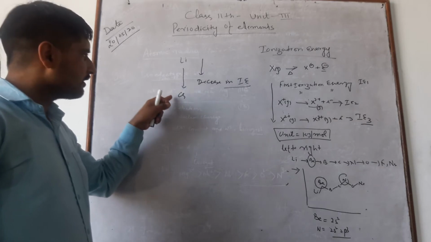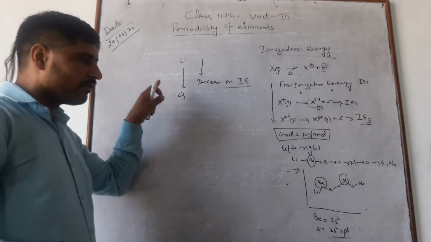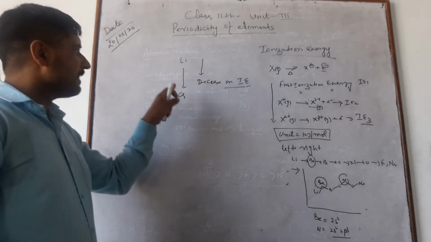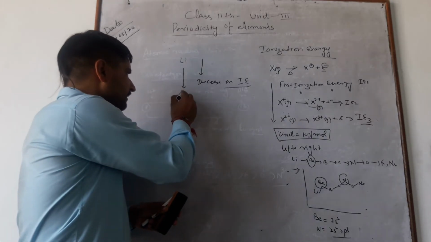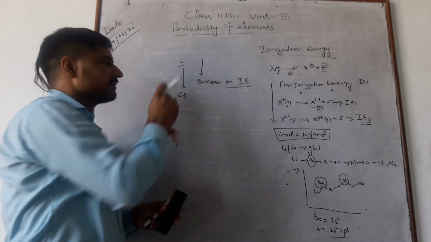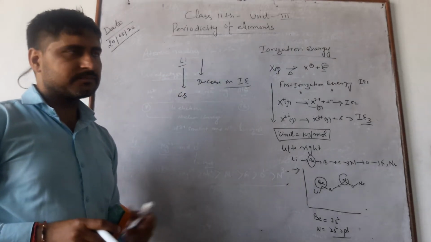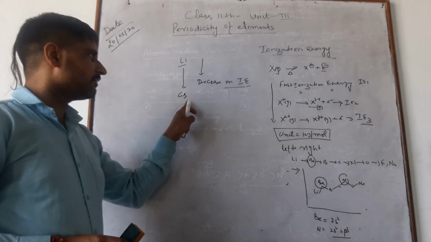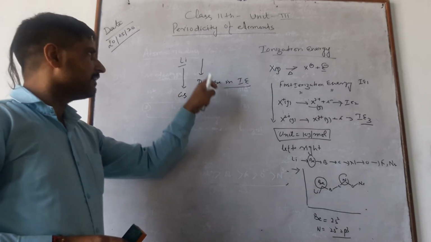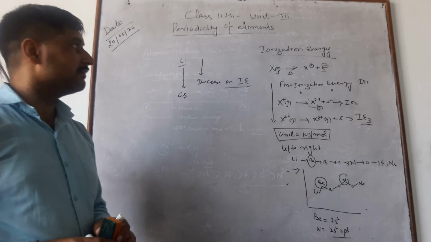Hence the force of attraction between the outermost electron and the nucleus is least in case of cesium and most in case of lithium. Hence the cesium has least ionization energy in comparison with lithium.